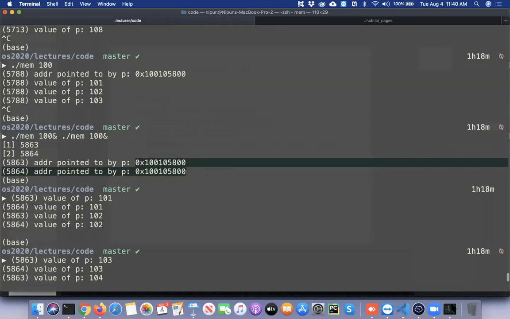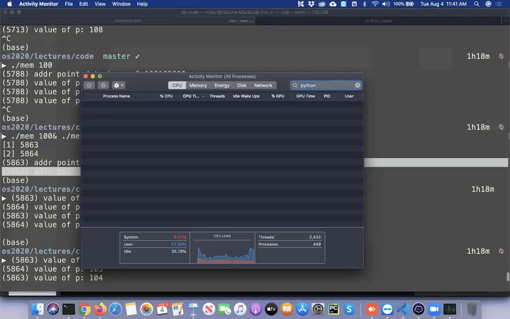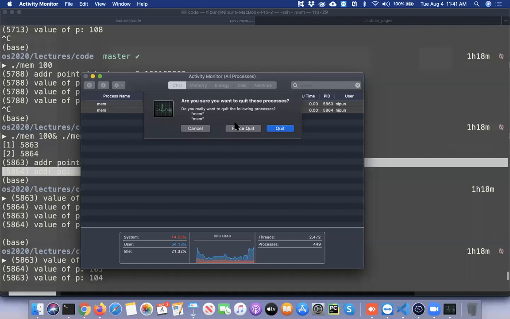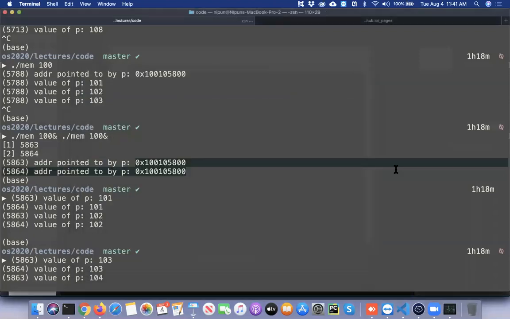I should just kill this program, by the way, otherwise it will just spin to death and eat my battery life. Yes, any thoughts on this? It seems that the addresses of the variable in the two different programs are the same, but there are two different programs in essence, because there are two different instances of a program.